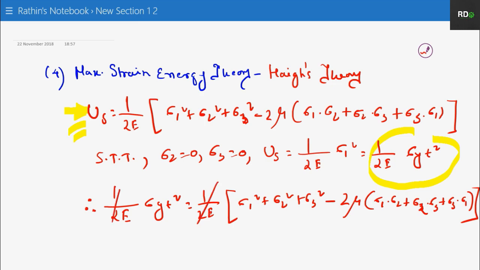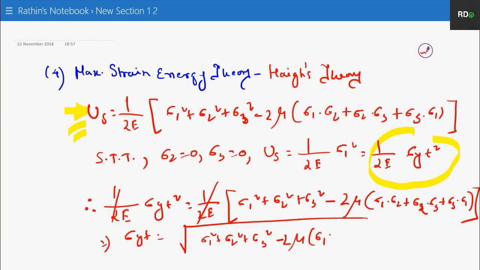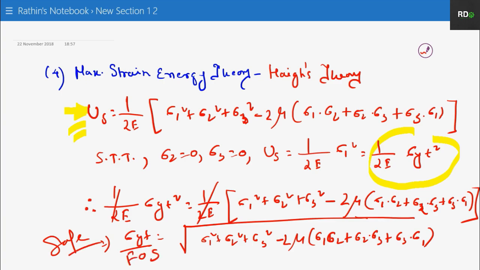So this is as per the statement, this entire equation. It will again become sigma yt equal to the square root of sigma 1 square plus sigma 2 square plus sigma 3 square, sorry, minus 2 mu into sigma 1 sigma 2 plus sigma 2 sigma 3 plus sigma 3 sigma 1. Are you getting my point? So this is the failure equation. To make it a safe equation, we will divide it with the FOS. So this is the fourth theory, that is the maximum strain energy theory, which is also called Haigh theory.